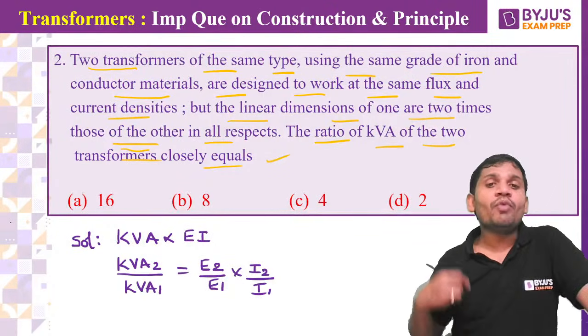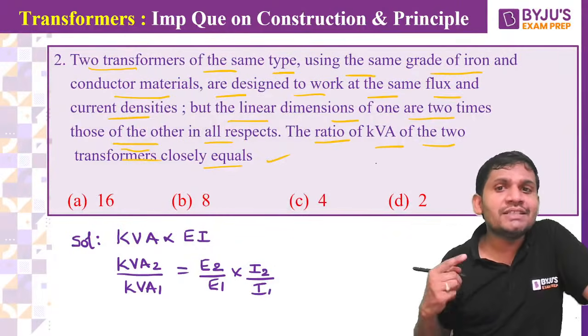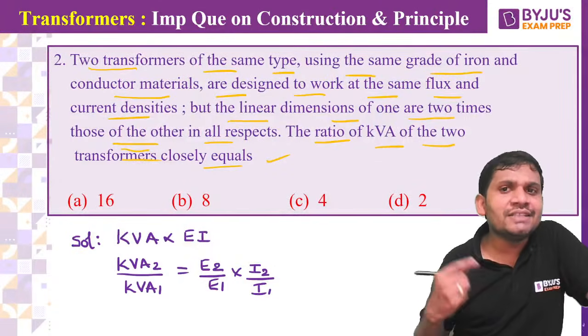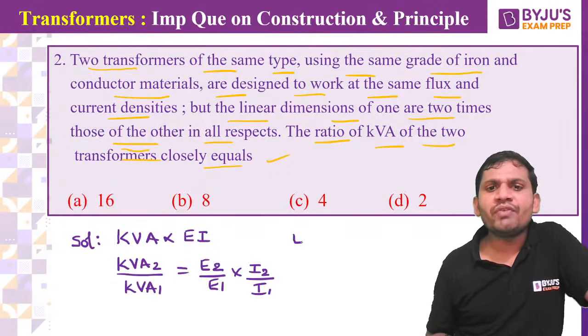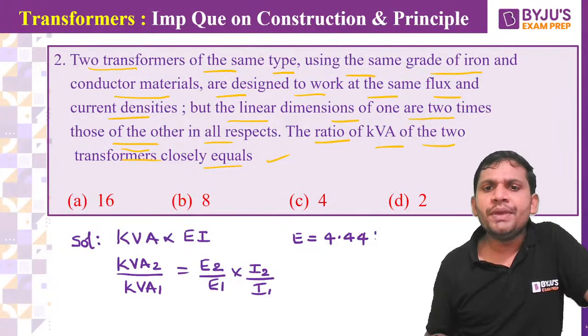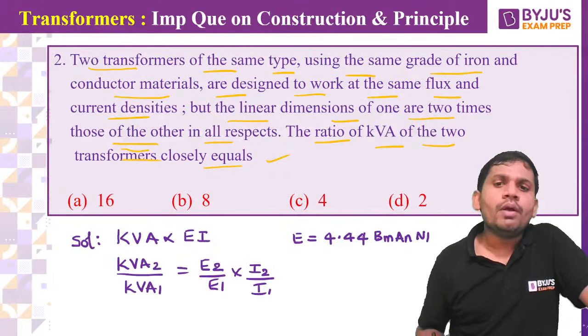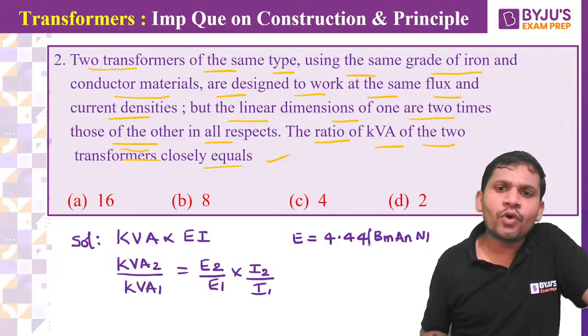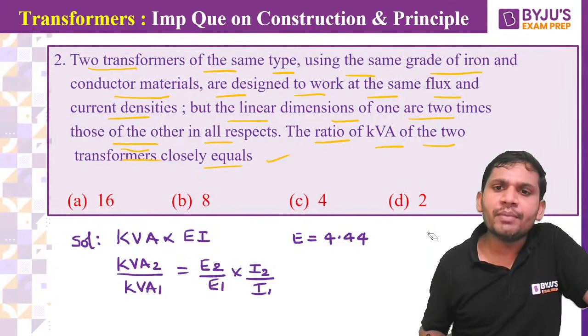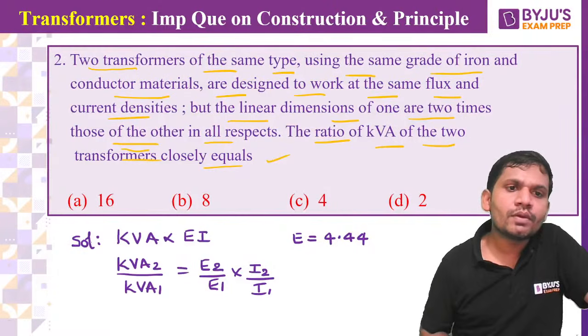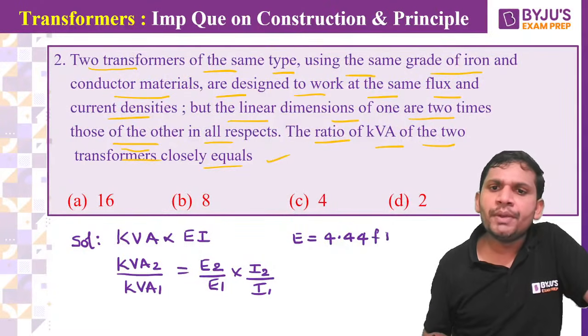What is given here? The flux density is constant and the current density is also constant. Same flux and current densities. We know this EMF equation, students: E equal to 4.44 F Bm AN N1.